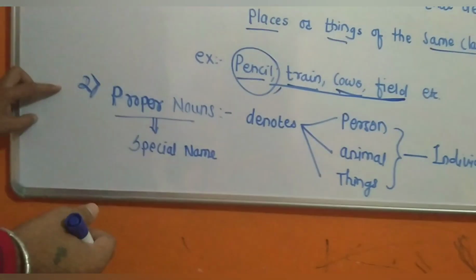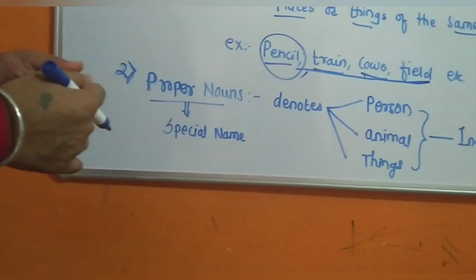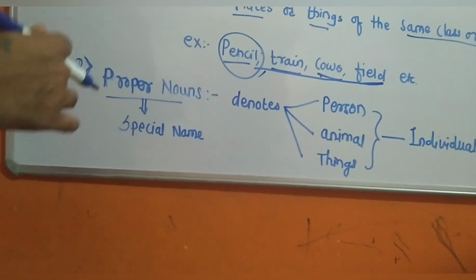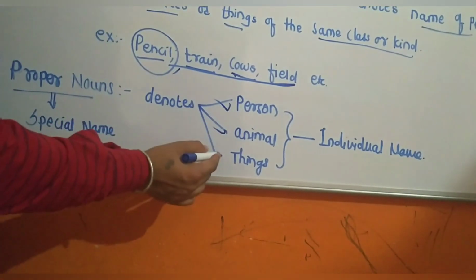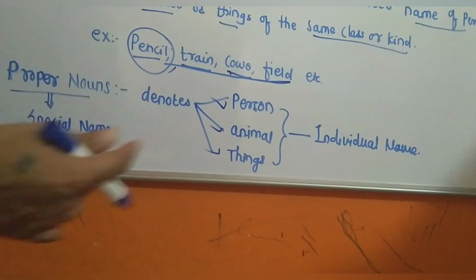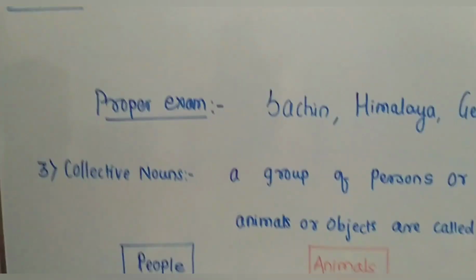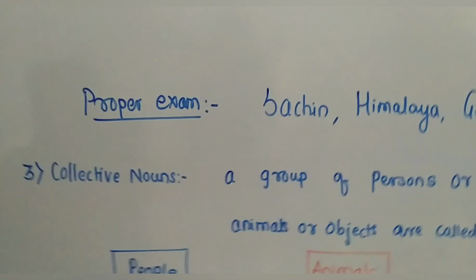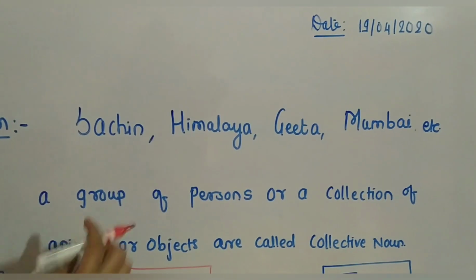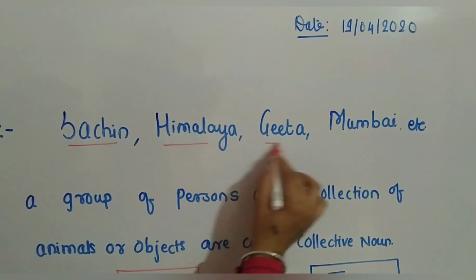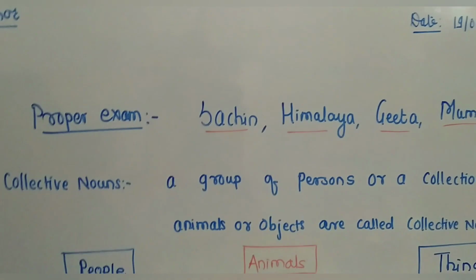Now the second kind of noun is proper noun. The definition of proper noun is a word which denotes the name of a person, animal or thing, indicated as an individual noun. So it's called a proper noun. Examples of proper noun are Sachin, Himalaya, Gita and Mumbai. These are the names of a specific person, place or thing.